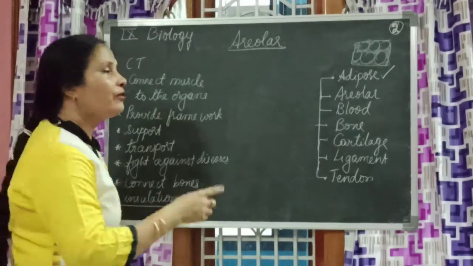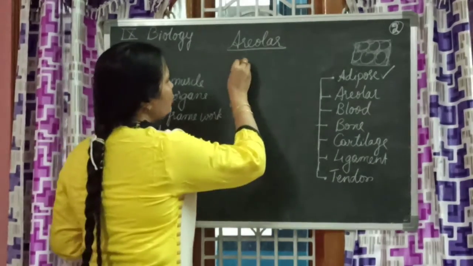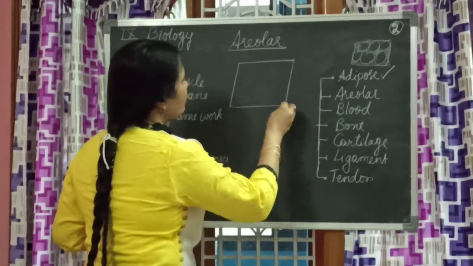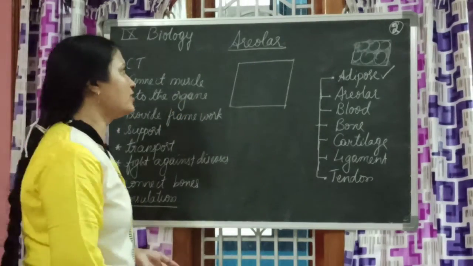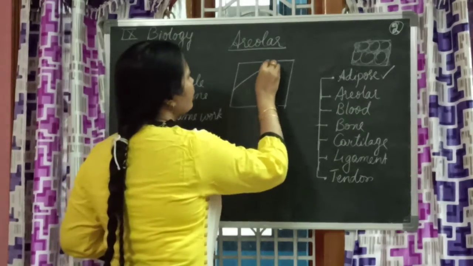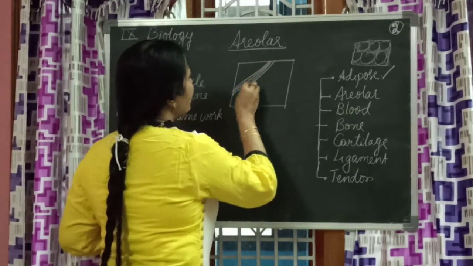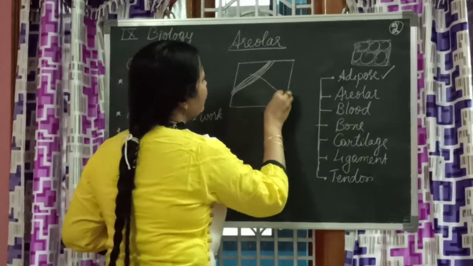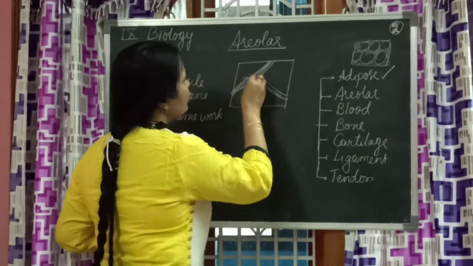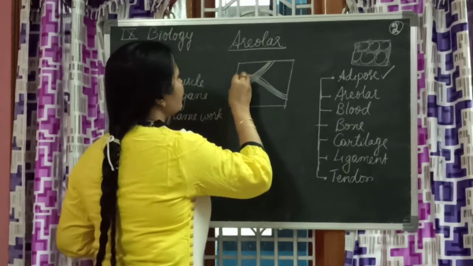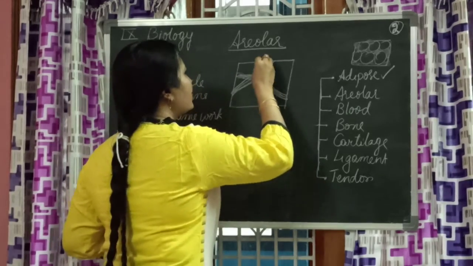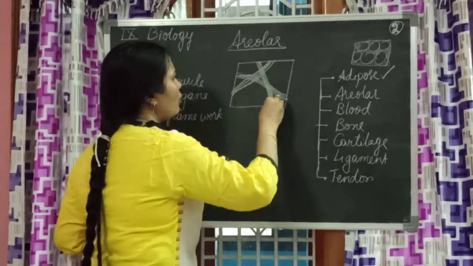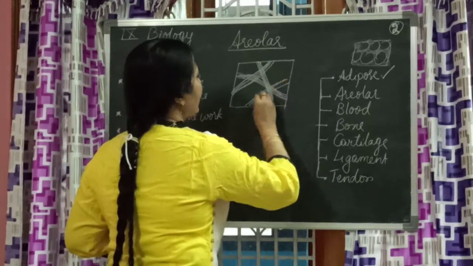It's easy. Now, when it comes to areolar tissue, I want you to give a clear picture of it, because it looks so clumsy. You may think that it is difficult to draw. It's easy, children. Actually, you draw thick lines like this. Thick lines like this. Whichever way you want, you draw. Nobody is going to question you why you drew that like this, why you didn't draw like that. However your artistic mind calls you to draw, you draw like that, and it is accepted.